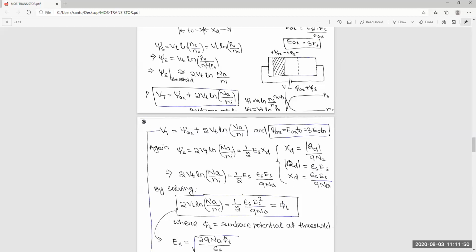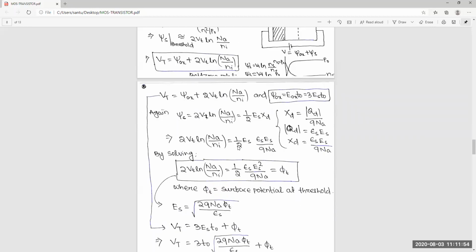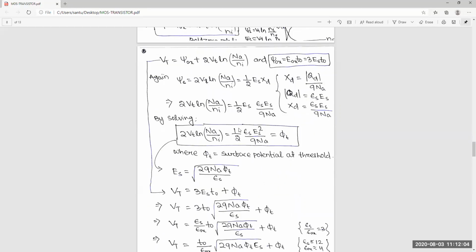So if you put this, finally phi S will be half ES into ES by QNA. This part you can write in this way: half epsilon S semiconductor electric field square by QNA.